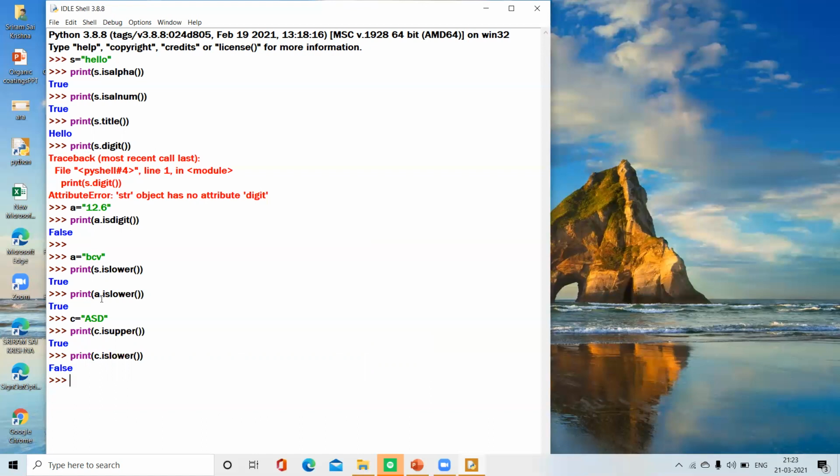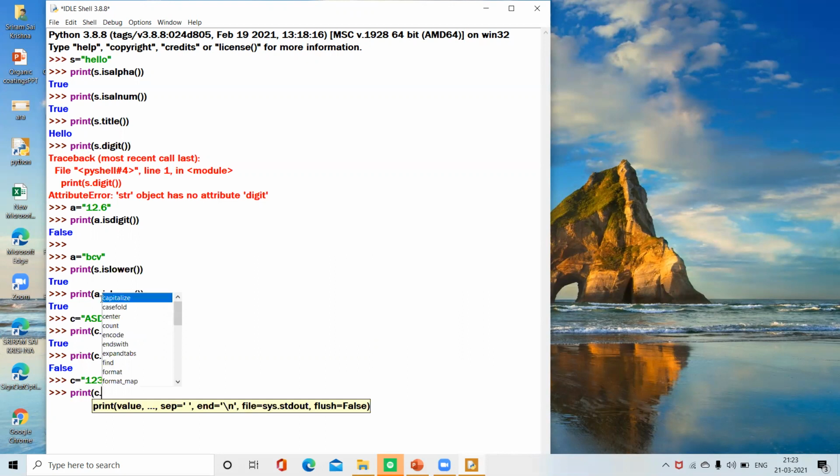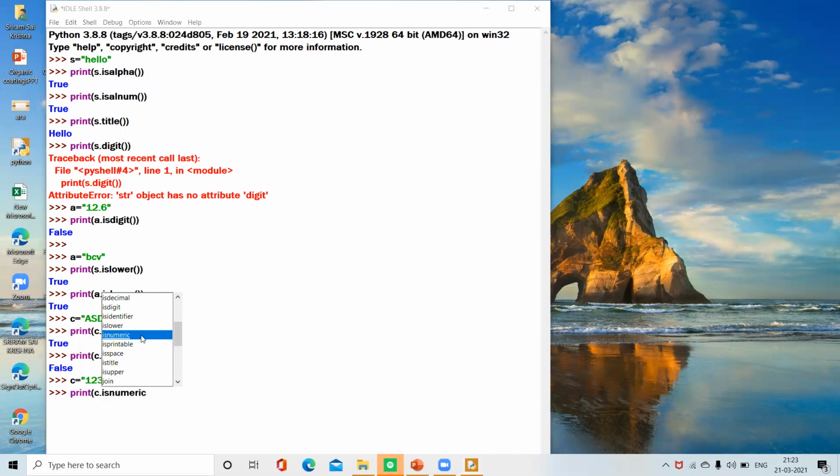Let's take another one. C equals "123". Print C dot isnumeric. It will give true because the characters in C are numeric.